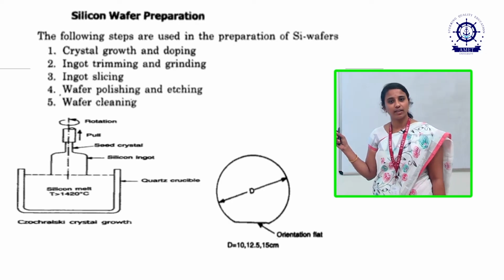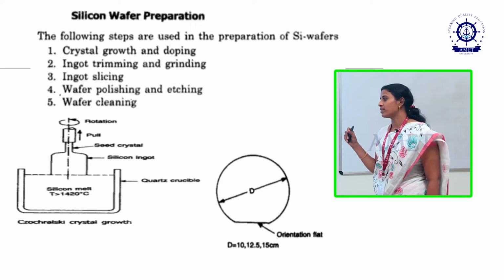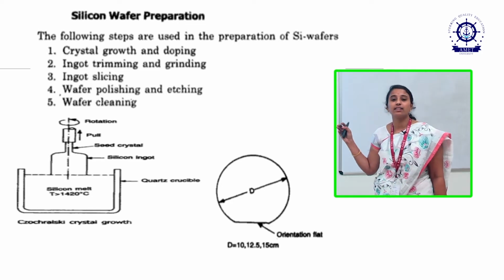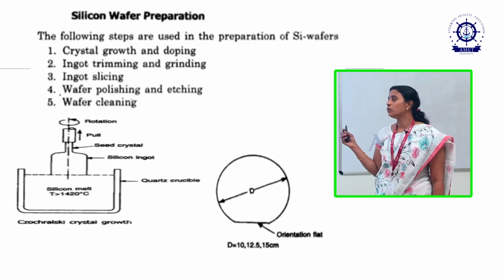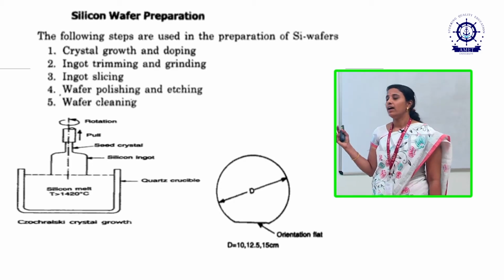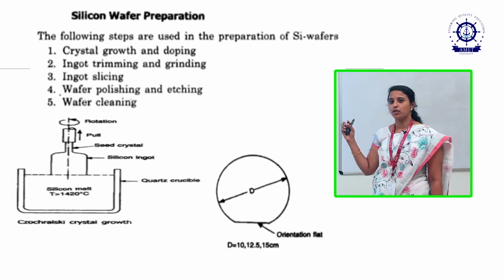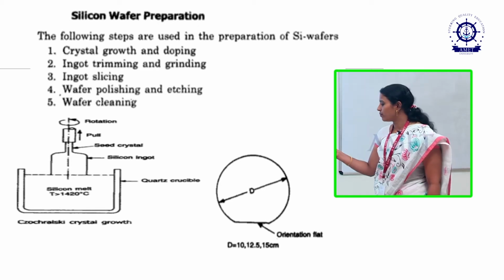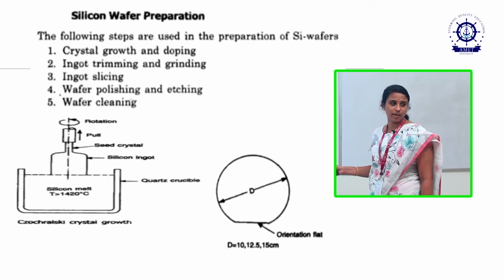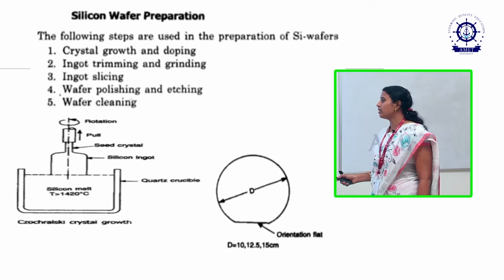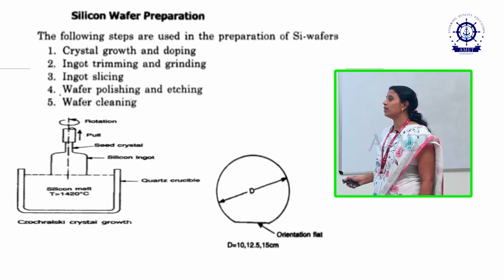Another one is wafer cleaning. In the crystal growth process, we call it the Czochralski crystal growth process. In the Czochralski crystal growth process, we use silicon sand and seed crystals. This chamber we call the Czochralski crystal growth chamber. In this chamber, this region is a quartz crucible. So, here we will apply the silicon sand.